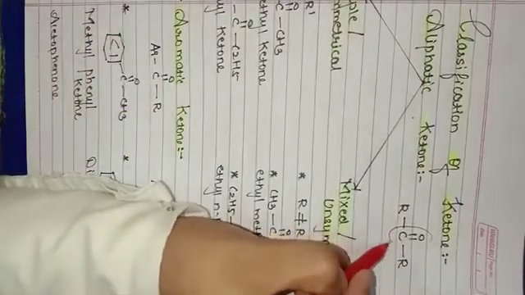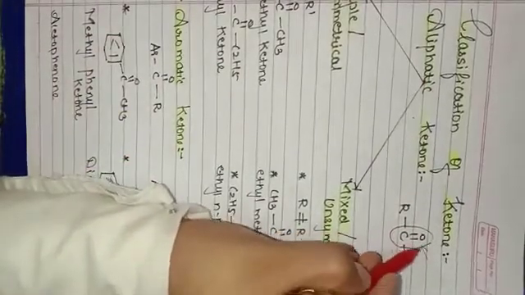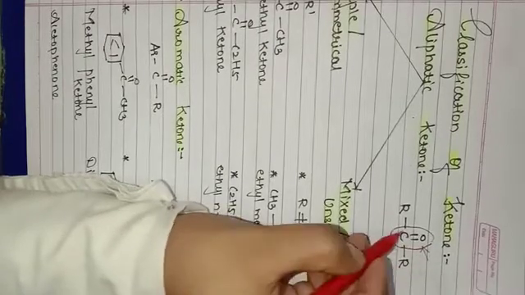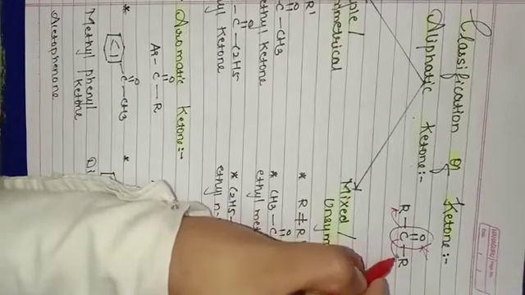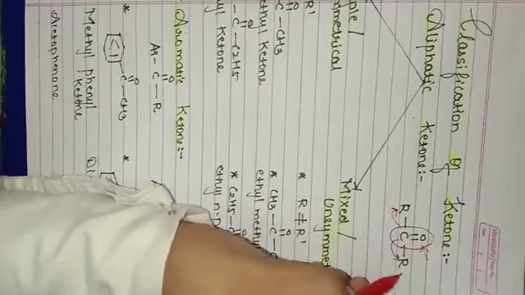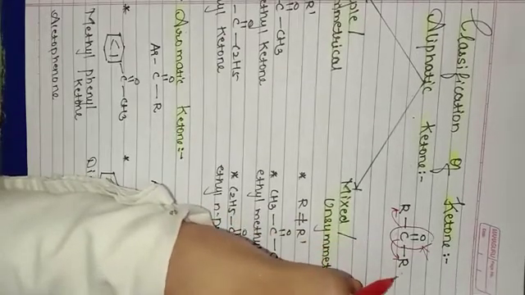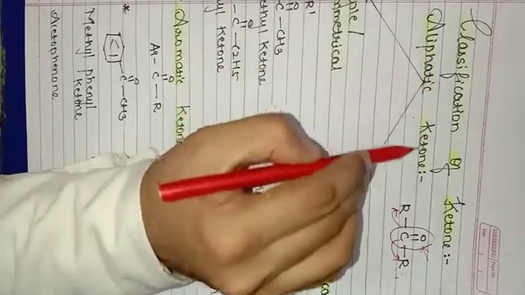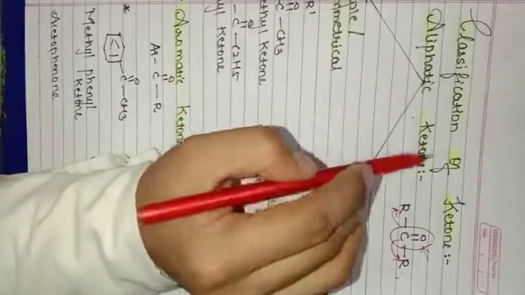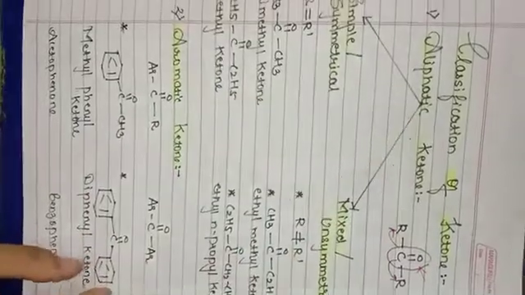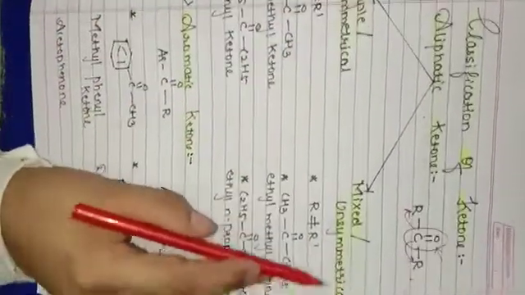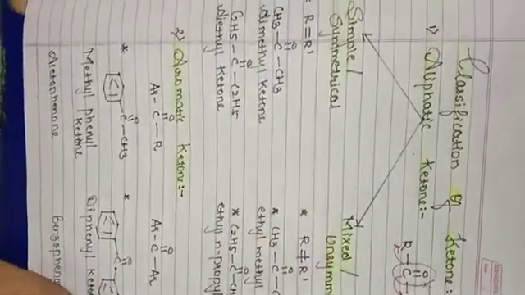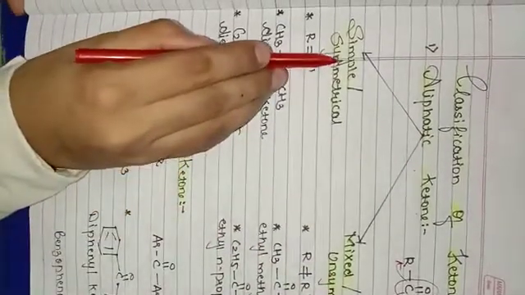C double bond O, that is your carbonyl group, when it is linked to R and R, that is your aliphatic compound. It is your aliphatic ketone. Now it is further classified into two types: simple or mixed. Let us first study simple.